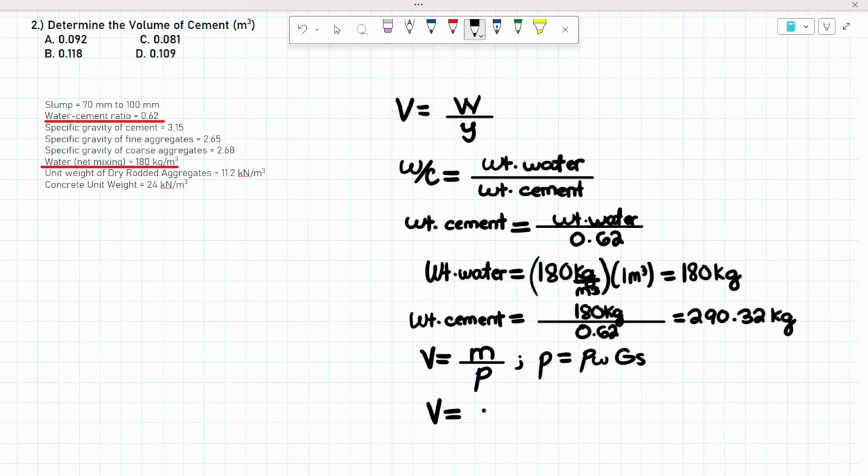Therefore, volume is 290.32 kilograms over the density of water, 1,000 kilograms per cubic meter, multiplied by the specific gravity of cement, that is 3.15.